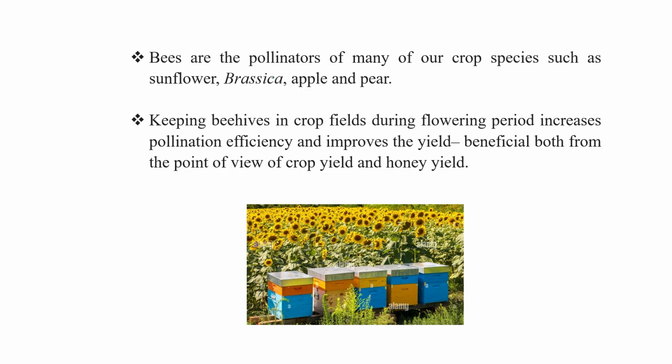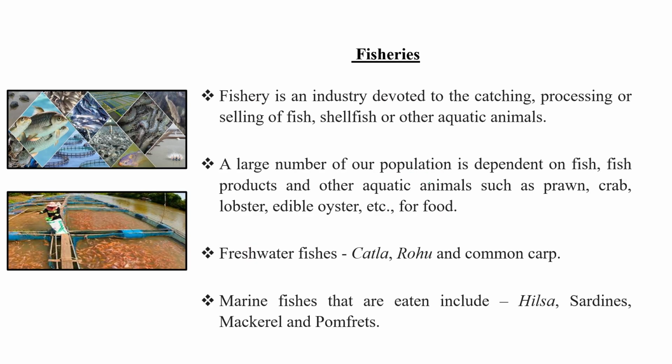Bees are the pollinators of many of our crop species such as sunflower, brassica, apple, and pear. So keeping beehive in crop field during flowering period increases pollination efficiency and improves the yield also. So this one is beneficial for both crop yield and the honey yield. Now next